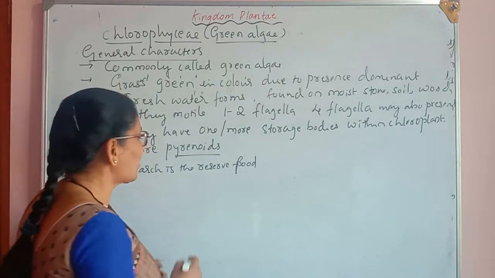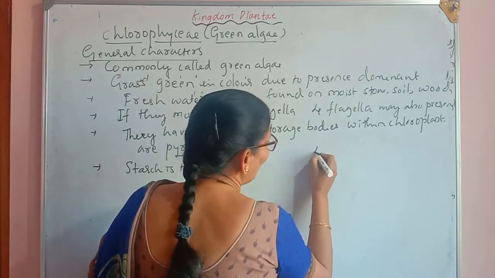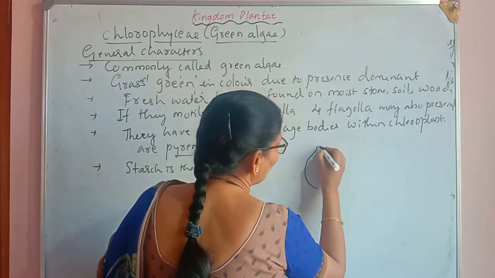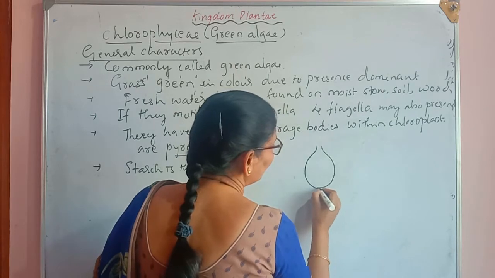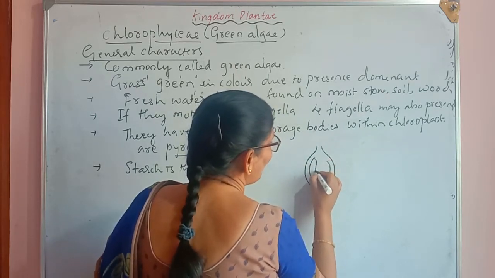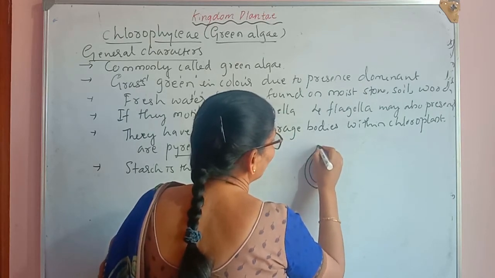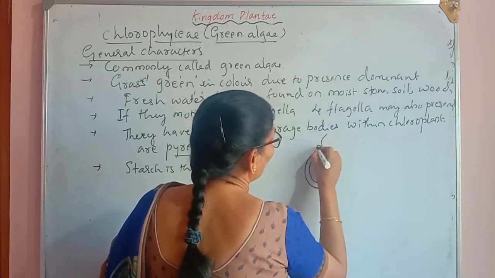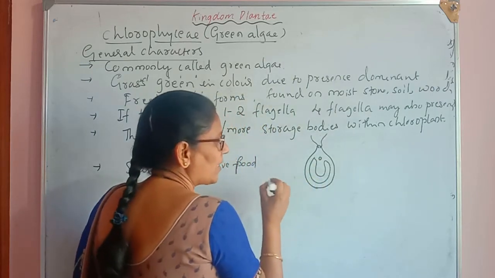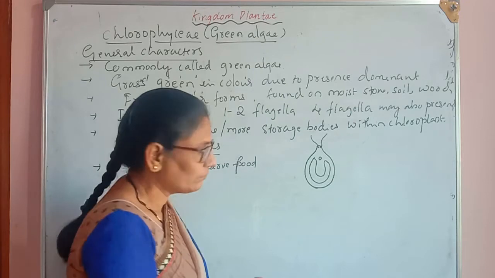And then how is the starch stored in the pyrenoids? If you draw the diagram of Chlamydomonas, this is the cup-shaped chloroplast. This one is the nucleus, and these are 2 granules from which the flagella originate. Within this there is a pyrenoid.